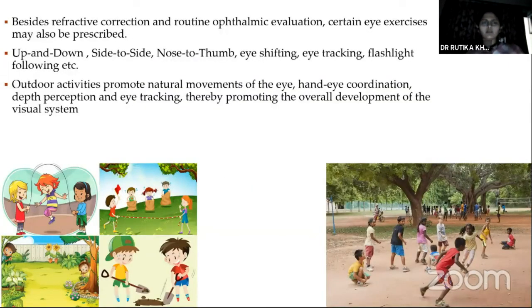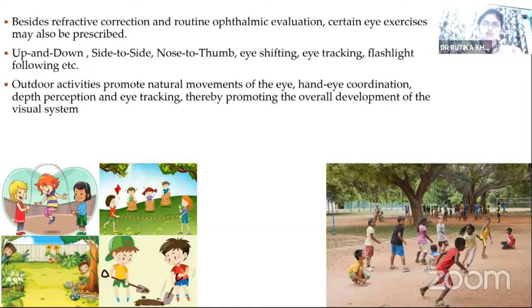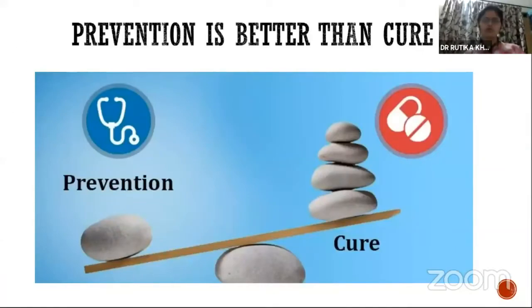Outdoor activity promotes the natural movement of the eye and hand-eye coordination. It increases depth perception and eye tracking, and it promotes the overall development of the visual system. So it is recommended that at least 2 hours of play outside is necessary for each and every child for proper visual development.